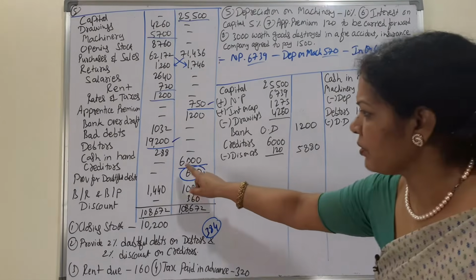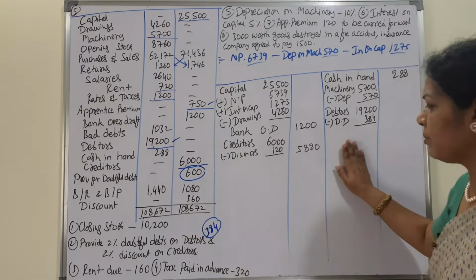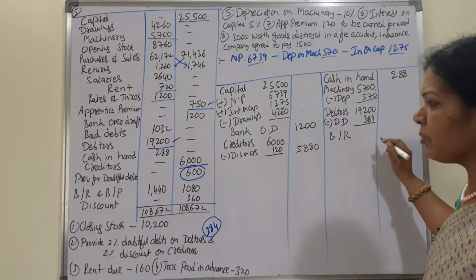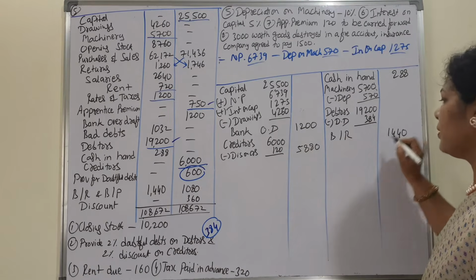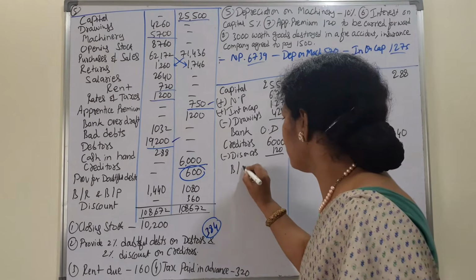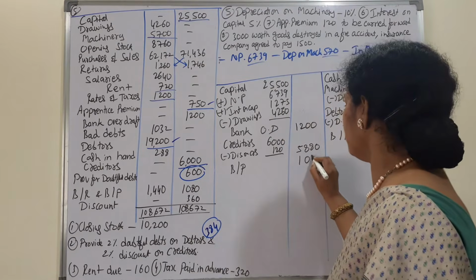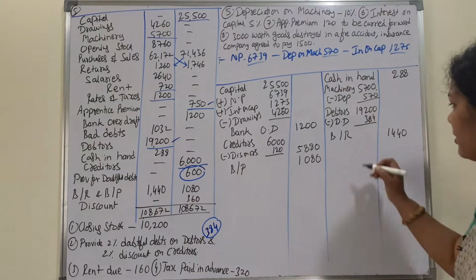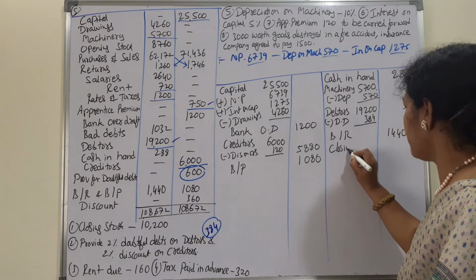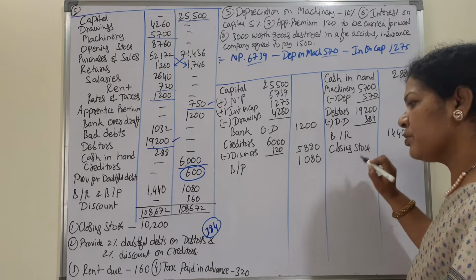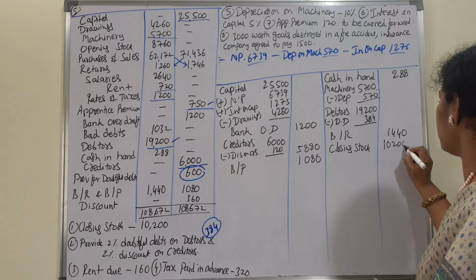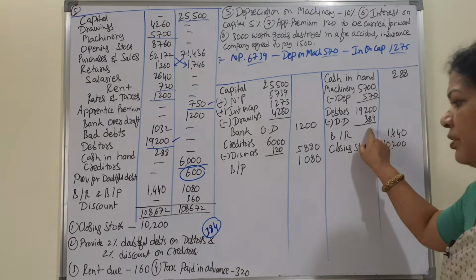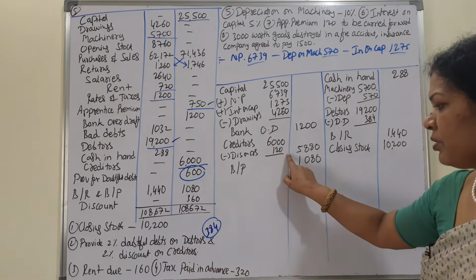Okay. Next, after creditors, bills receivable, bills payable. Bills receivable is on the asset side. BR means bills receivable 1440. Bills payable is here, 1080. Now coming to the adjustments, closing stock we will take. Closing stock is 10,200. Next, doubtful debts on debtors, 384 already deducted, and discount on creditors also deducted.